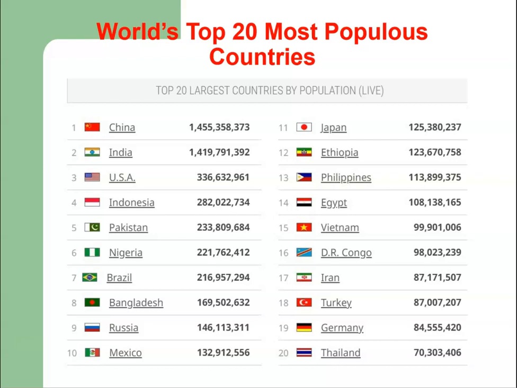USA ranks third in terms of the size of population, followed by Indonesia, and then there is Pakistan. The total population of Pakistan is 23 crore 38 lakhs. Then there is Nigeria, Brazil, Bangladesh, Russia, Mexico, Japan, and so on. So these are the top 20 largest countries by population in the world.